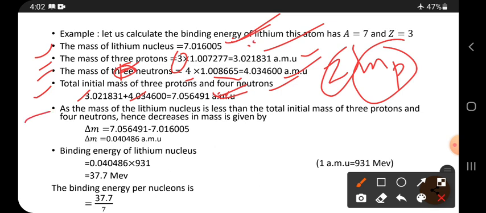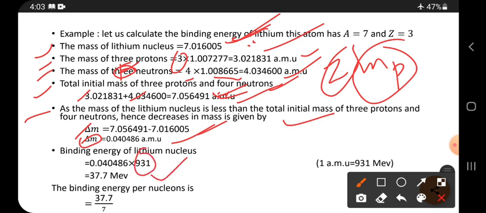As the mass of the lithium nucleus is less than the total initial mass of the 3 protons and 4 neutrons, hence decrease in mass is given by, see, the difference in these two is denoted by delta M. So that is how much? 0.0486 AMU we got. So if you have to convert this mass into energy, simply multiply by 931.